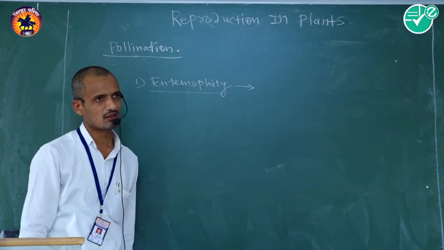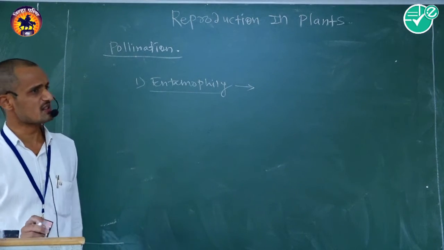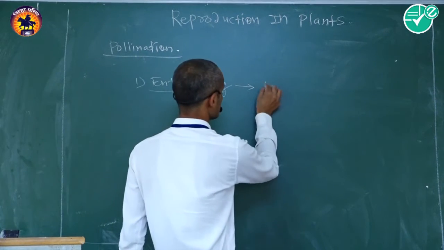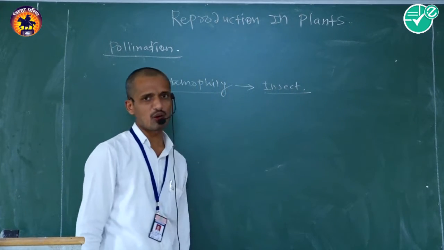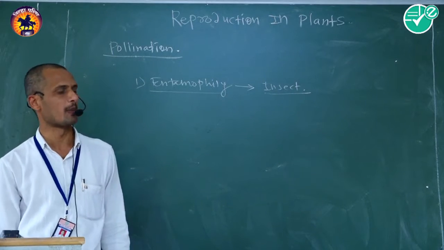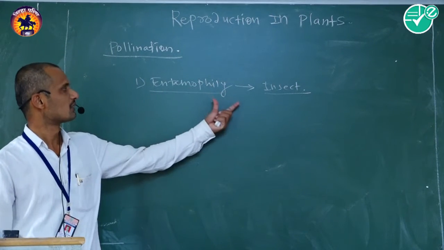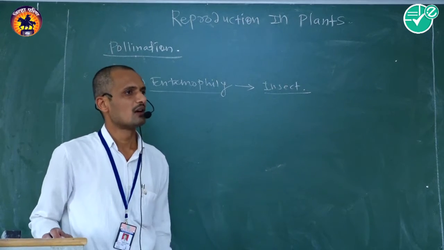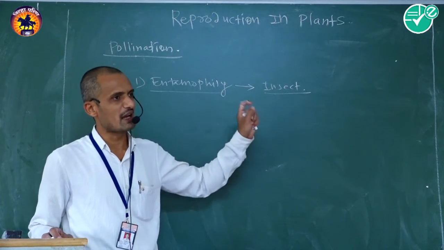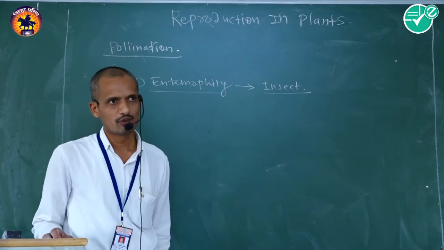Entomophily means the pollinating agent, that is insect, is required for the completion of pollination. That is called entomophilous type of pollination, and the phenomenon is known as entomophily.